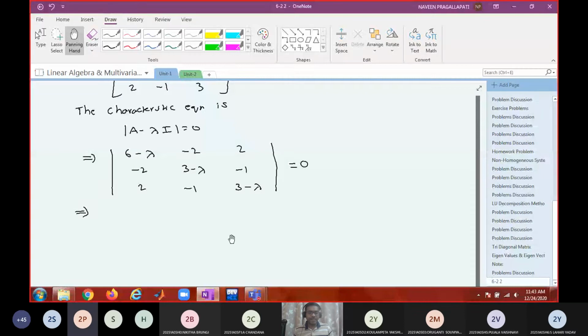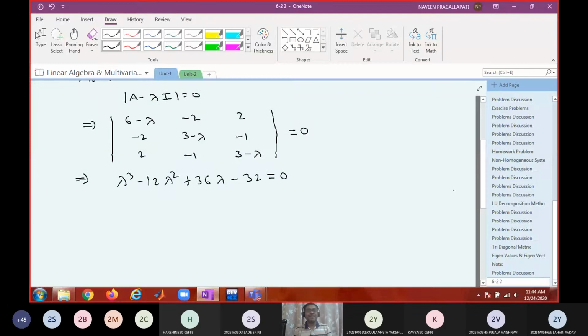Multiply with minus 1. Lambda cube minus 12 lambda square plus 36 lambda minus 32 equal to 0. Correct. After multiplying with minus 1, lambda cube minus 12 lambda square plus 36 lambda minus 32 equal to 0. So all of you should get this equation.